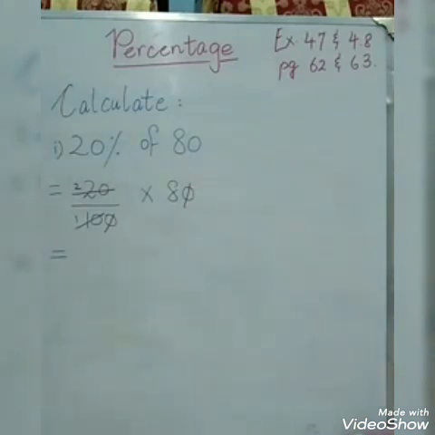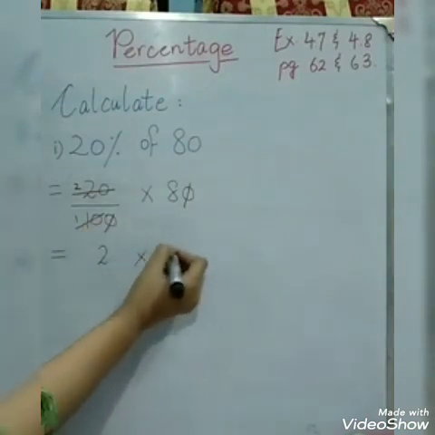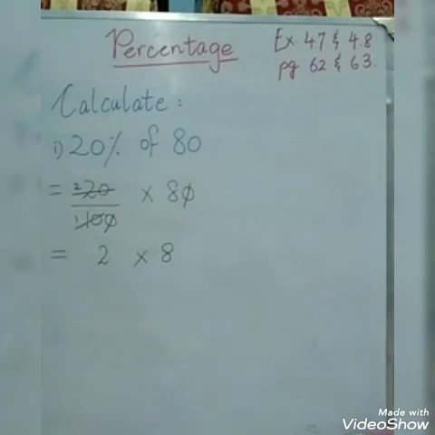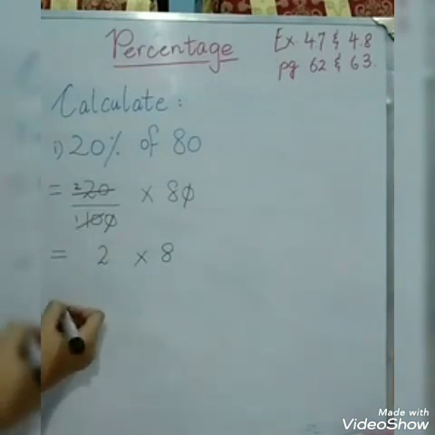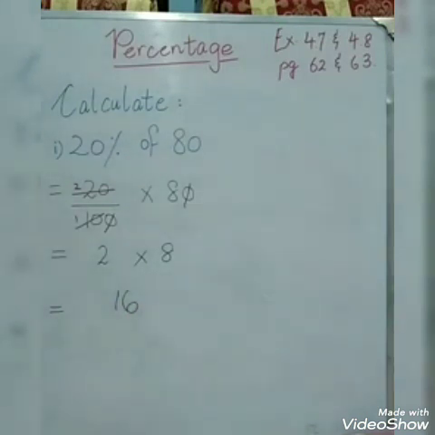So we are left with 2 over 1, which means 2 multiplied by 8, because this 0 has been cancelled. So 2 times 8 means 16. So basically when you are finding out what is 20% of 80, that gives you the answer 16.